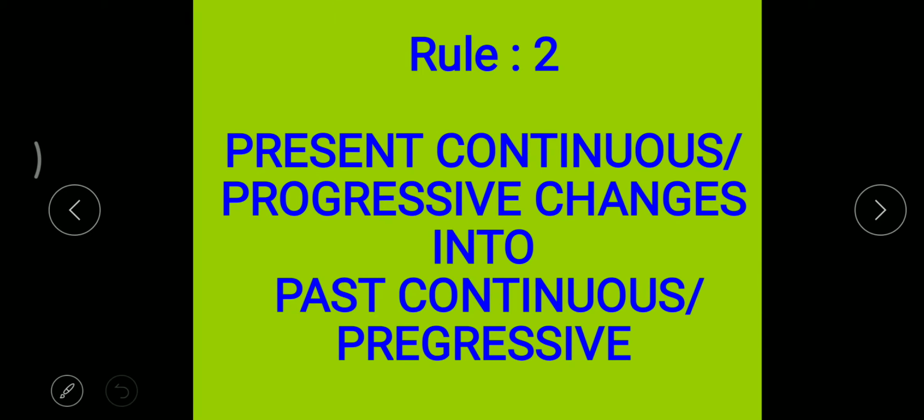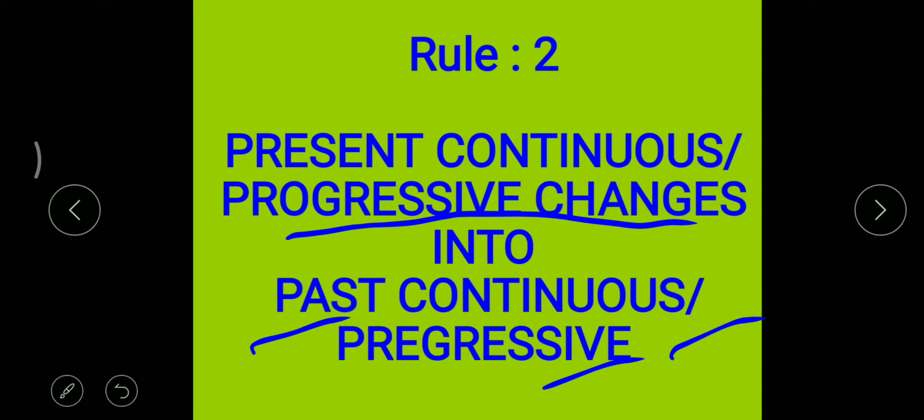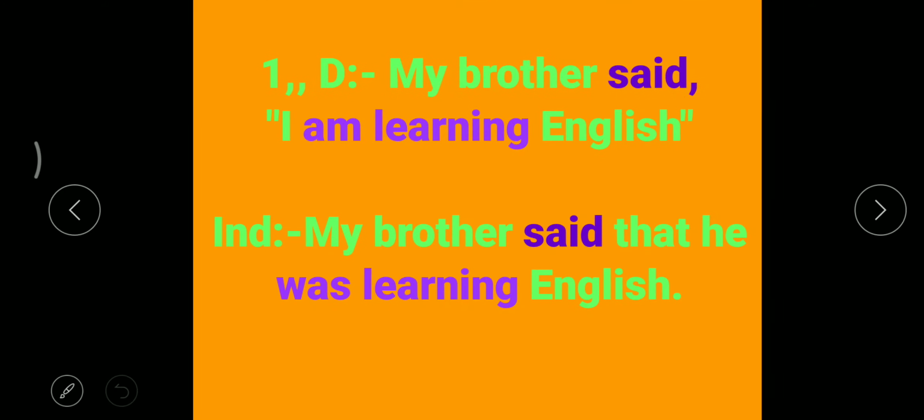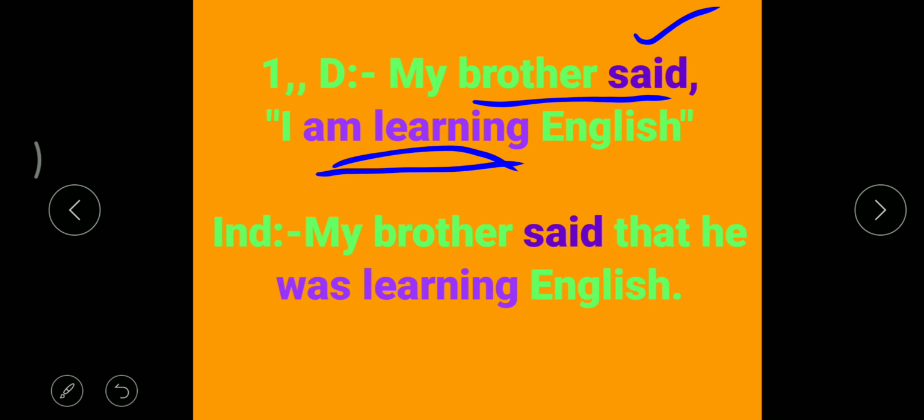Present continuous or present progressive changes into past progressive or past continuous. जिस तरह हमने देखा, simple present change into simple past. Likewise, present continuous will change into past continuous. Present continuous is also called as progressive tense. Okay, let us see here. My brother said, I'm learning English. My brother said, its reporting verb is in past tense. I'm learning English, it's present continuous tense.